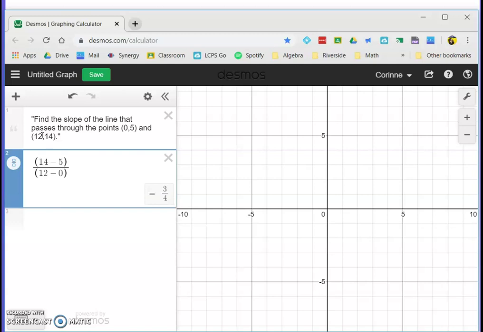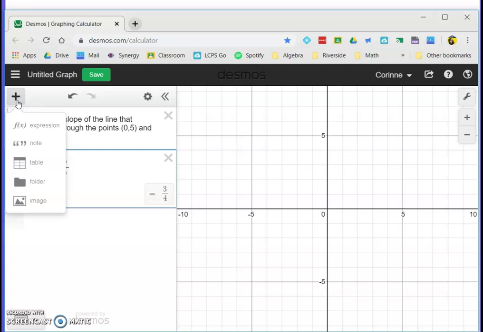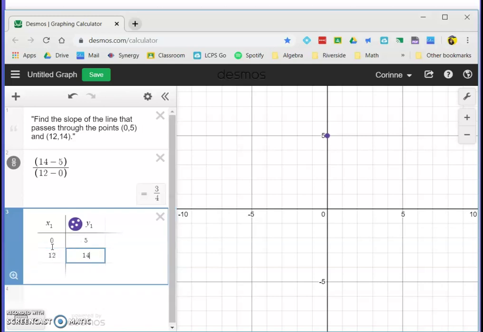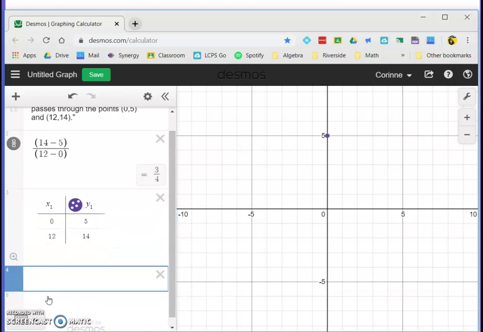But what if you can't remember the slope formula? You're like, I don't remember the slope formula. I don't know how to do this. You can use a linear regression to calculate that slope. So you just add a table. You're going to put your 2 points in, 0, 5. You have 12, 14. And you're just going to do a regression.